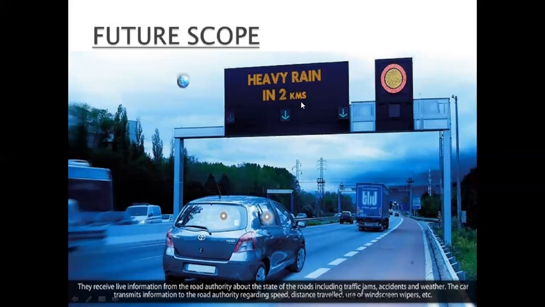All that information could be displayed, and the traveler can replan their route or avoid situations such as traffic jams. They could even know about the weather condition. All that information could be transmitted.